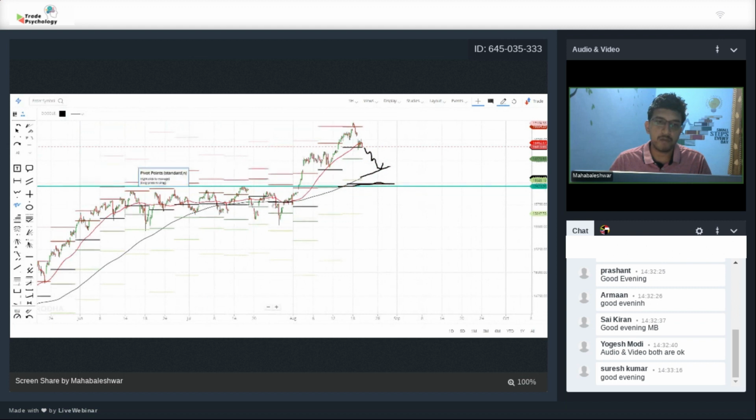Over the past 1 month, the Nifty has tested this level, and after so many months of consolidation, it had a breakout from this level. So even if there is a fall, it will not fall below 16,000. It's a very strong level of support.